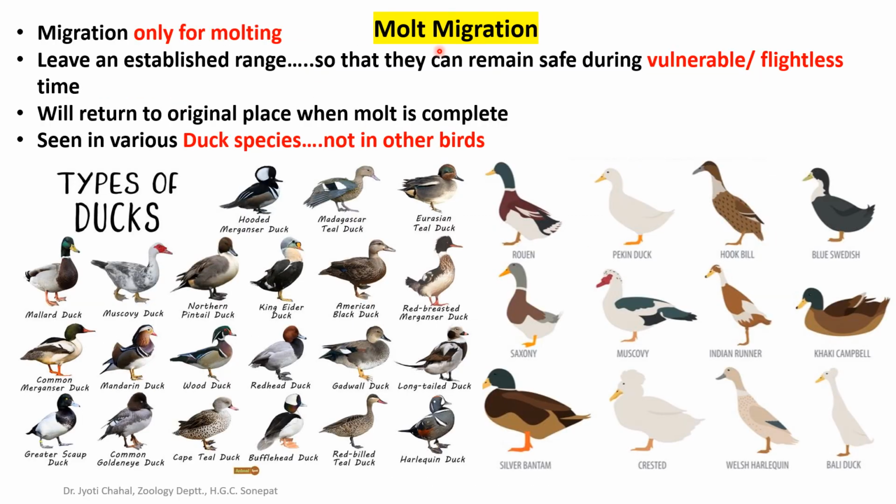Then next is molt migration. This is a migration shown only for molting, that means shedding of feathers. The birds which show molt migration leave an established range so that they can remain safe during their vulnerable or flightless time, when there is no feather on their body and they cannot fly. So they migrate to a safer place, and return to their original place when the molting is complete.